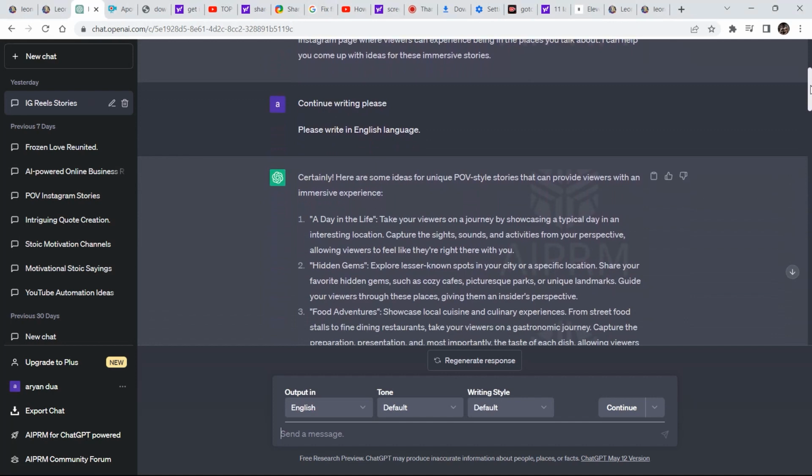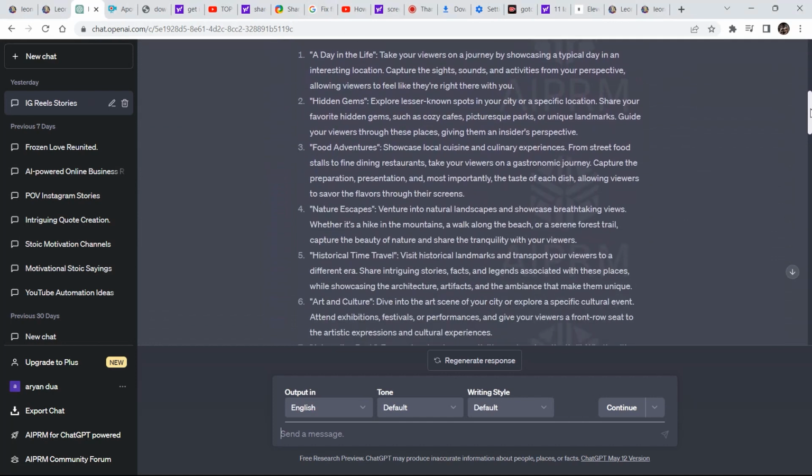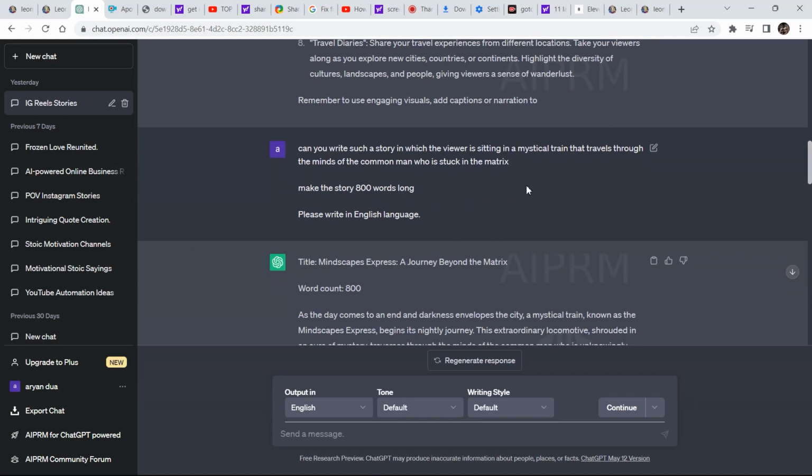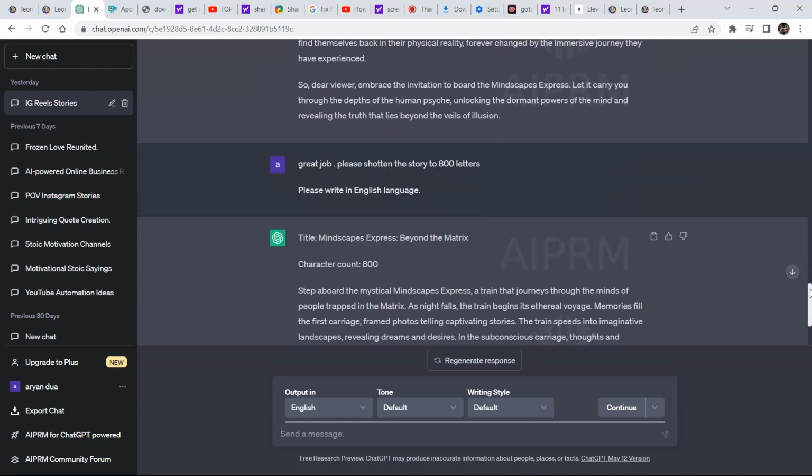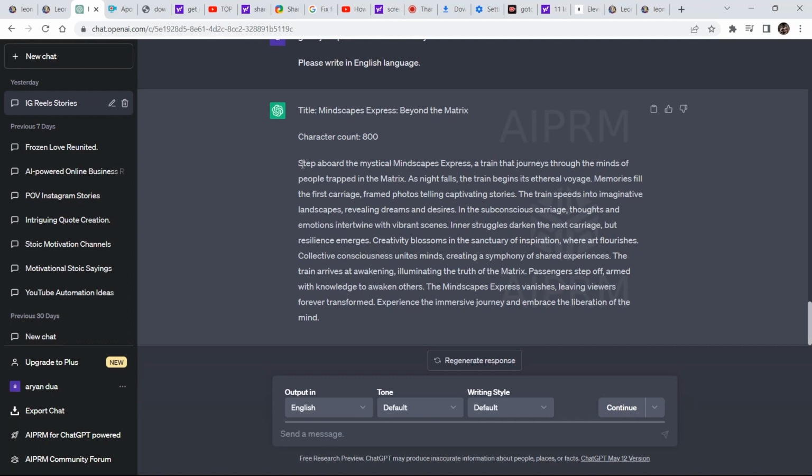Then I told ChatGPT to continue writing. It gave some ideas, but I didn't like any idea, so I gave it an idea of my own. So I told it, can you write such a story in which the viewer is sitting in a mystical train that travels through the minds of common man who is stuck in the matrix? Make the story 800 words long. By mistake, I added words, but in the place of words, I had to add characters. So I corrected myself and told it to write 800 letters. There are characters. So this is what it came up with. And I really like this story style. It is something out of the box and something that may go viral.